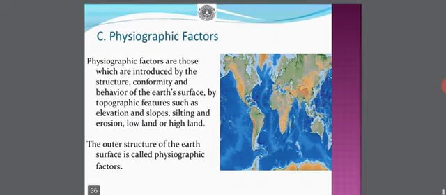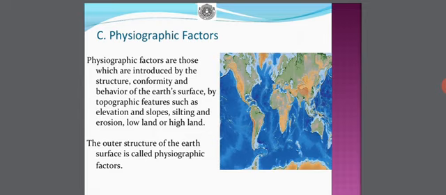Now the last one being physiographic factors. Physiographic factors are those which are introduced by the structure, conformity, and behavior of the earth's surface, and by topographic features such as elevation and slopes, silting and erosion, lowland or highland. The outer structure of the earth's surface is called physiographic factors.